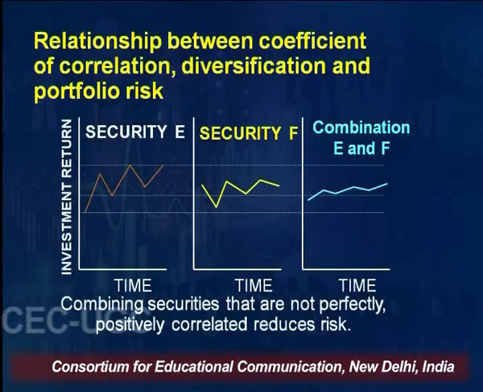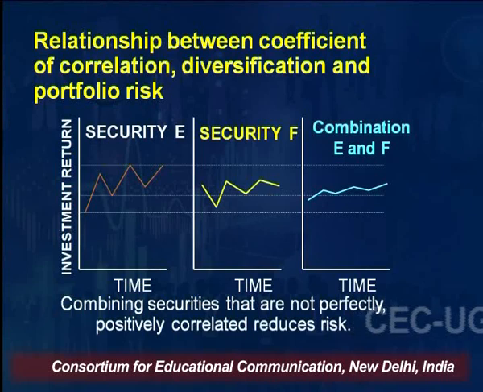Like this, what it shows is security E and security F. On the x axis you are showing time, on the y axis you are showing investment return. This diagram is showing the fluctuation in the return of security E and the return of security F. Then, on the third, extreme right side, I have drawn the combined time and investment return.